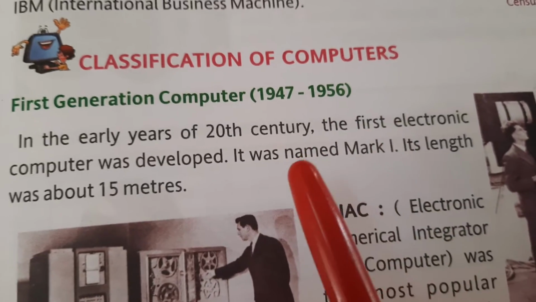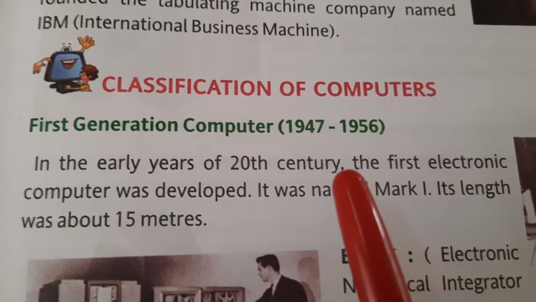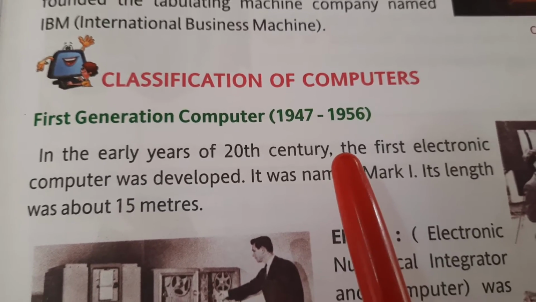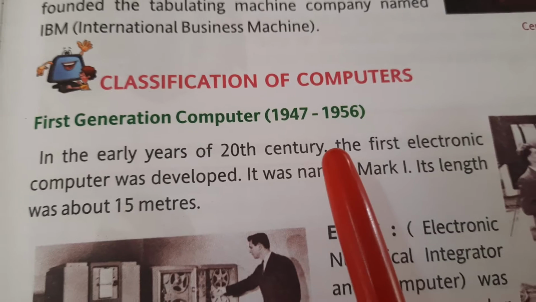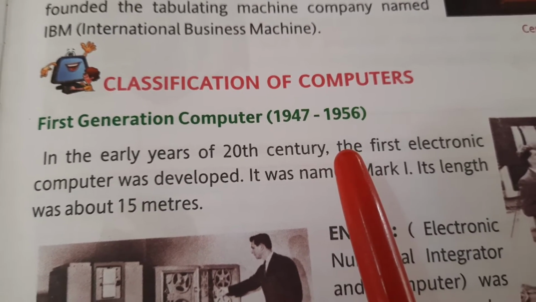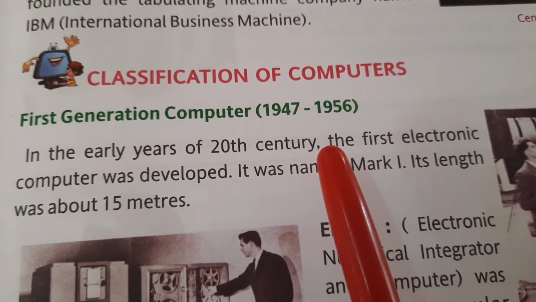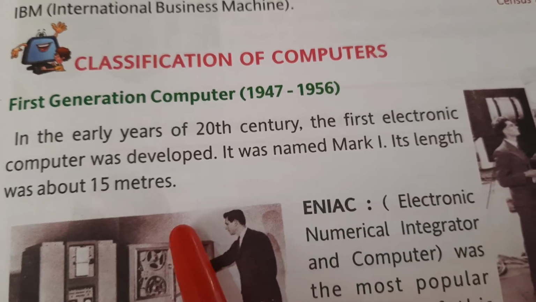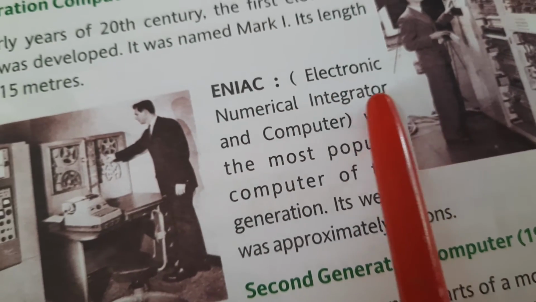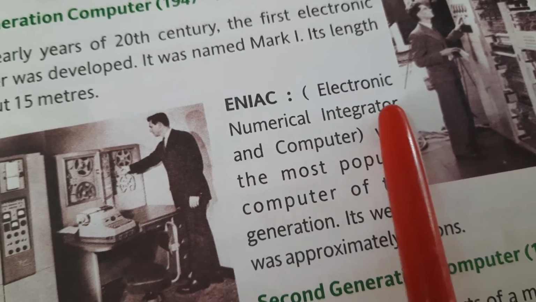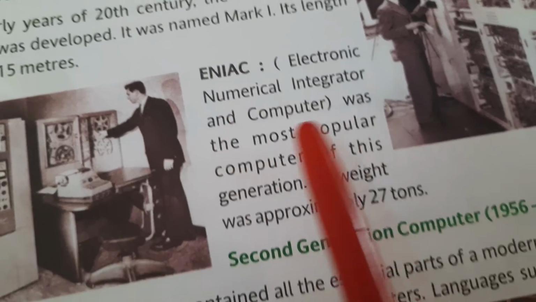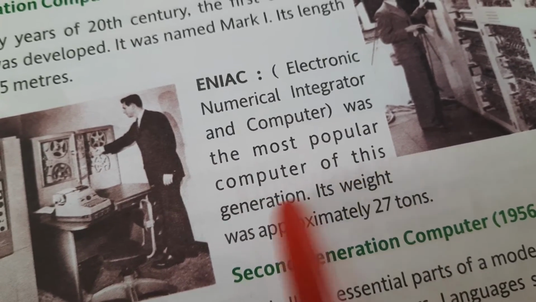Children, in the earlier times, when the computers were still in the developing stage, they used to be of very big size. Means they were huge in length, breadth, height, and even in weight they were very bulky. So please remember this fact. Now ENIAC, electronic numerical integrator and computer. Please underline and learn this. It was the most popular computer of this generation.